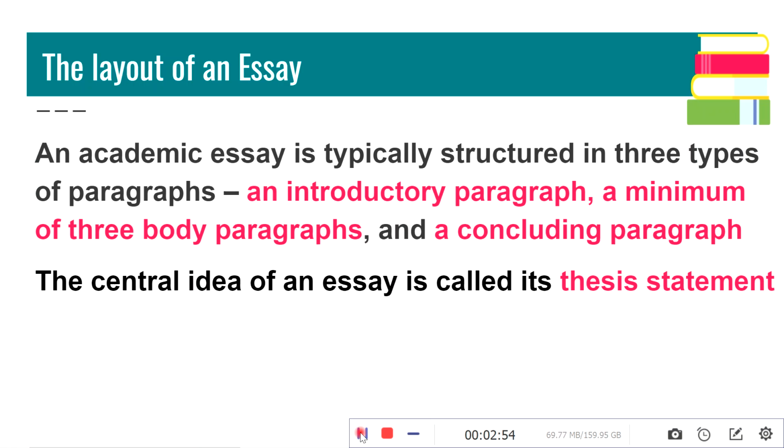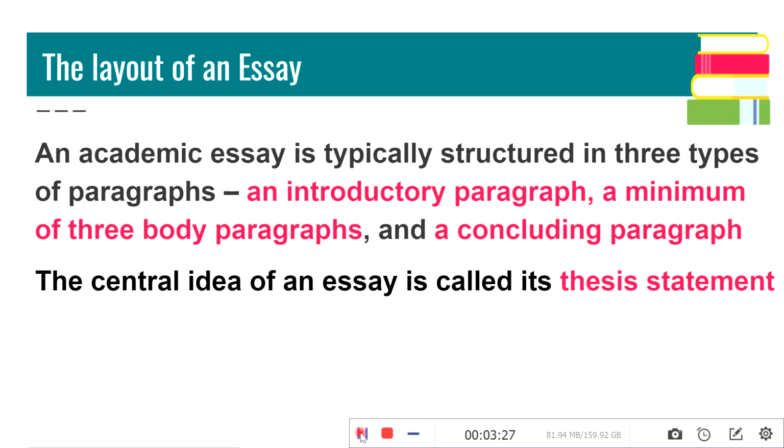The introduction will be presenting the central idea of the essay, then background information on the topic, then explaining the topic briefly, and what is to be expected in other paragraphs, like what are the supporting ideas that you are going to present. So these things can be expected in the introductory paragraphs.